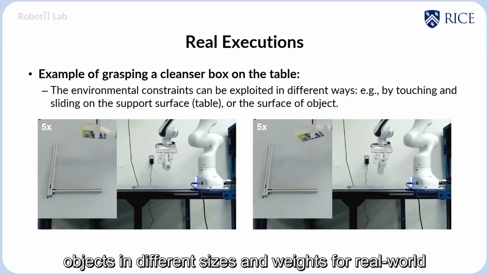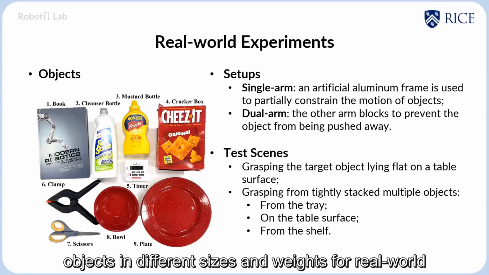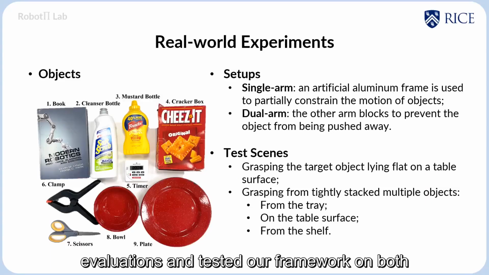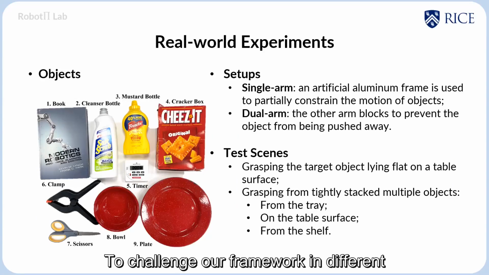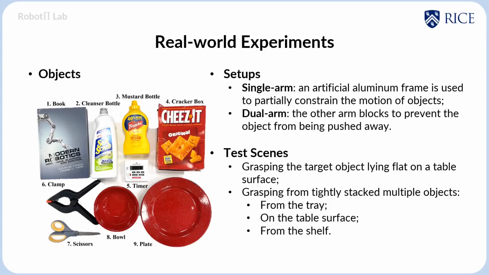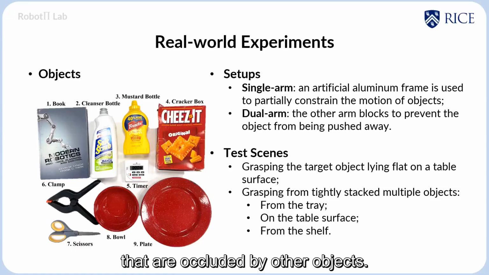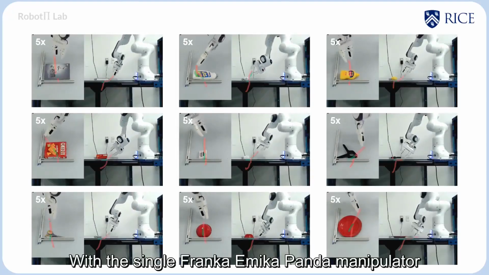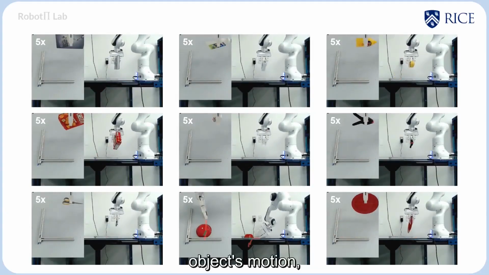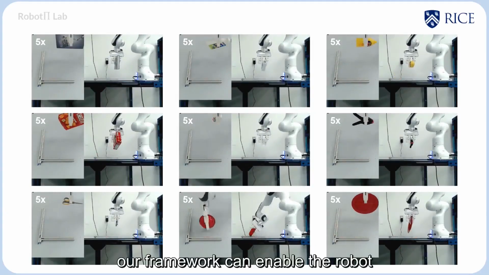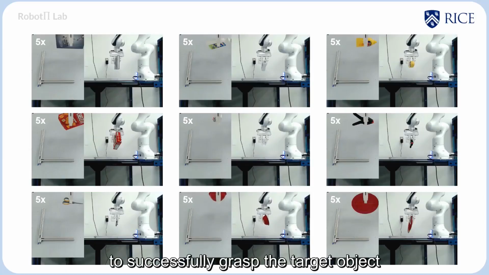We select 9 objects in different sizes and weights for real-world evaluations and tested our framework on both single-arm and dual-arm setups. To challenge our framework in different realistic scenarios, we tested our approach to grasp a single object on a flat surface or from different locations that are occluded by other objects. With a single Franka Emika Panda manipulator and an artificial aluminum frame to partially constrain the object's motion, our framework can enable the robot to successfully grasp the target object, typically within one trial.